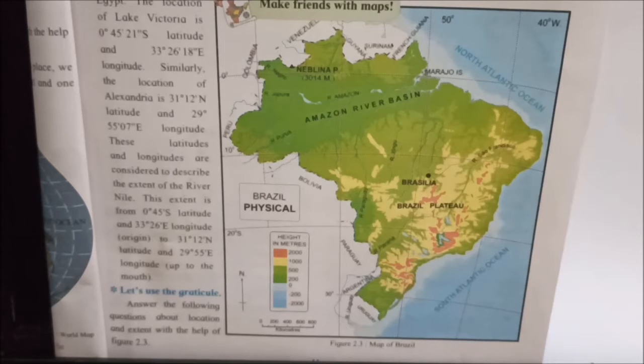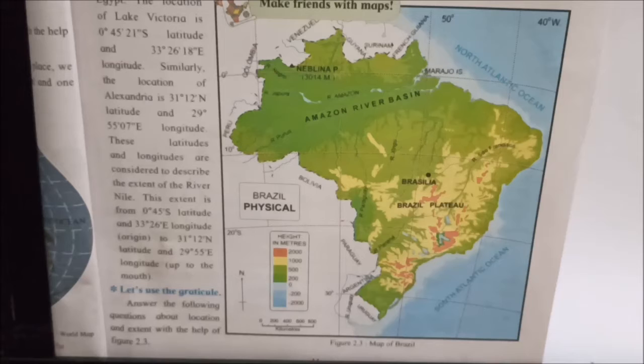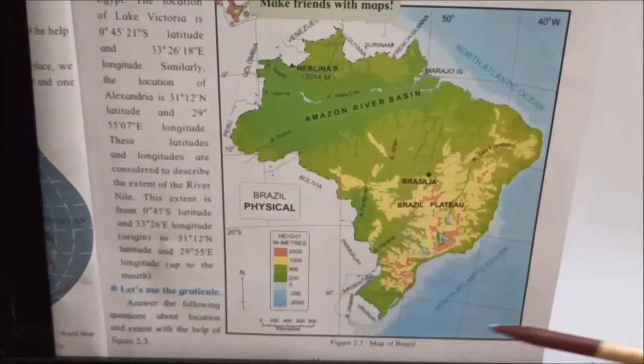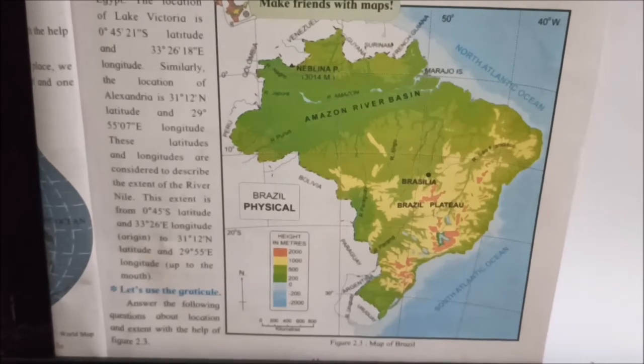The answer is 73 degree 59 minutes west to 34 degree 47 minutes west longitude would be the longitudinal extent of Brazil. Okay. Next question is there.